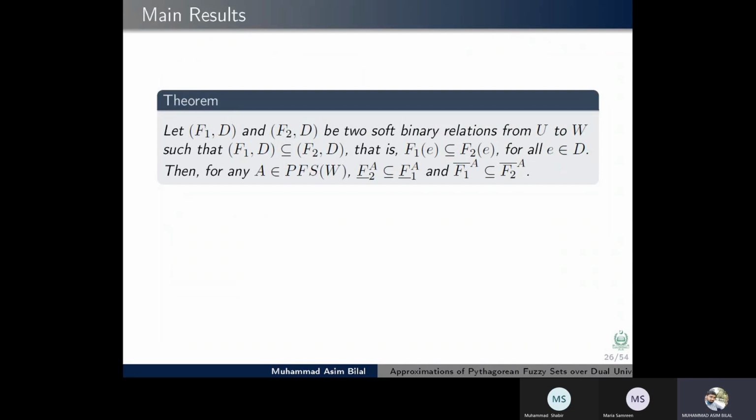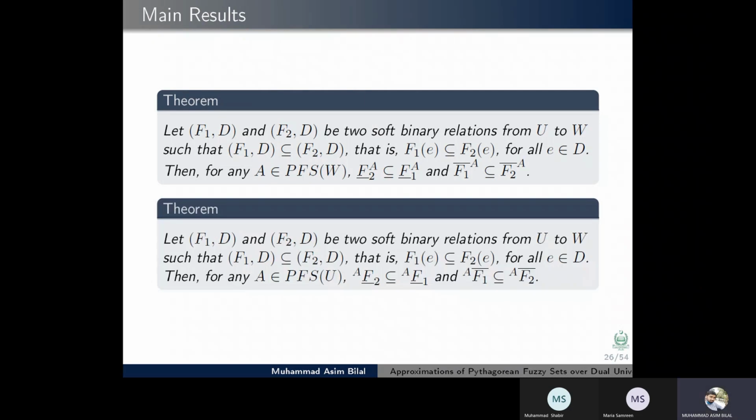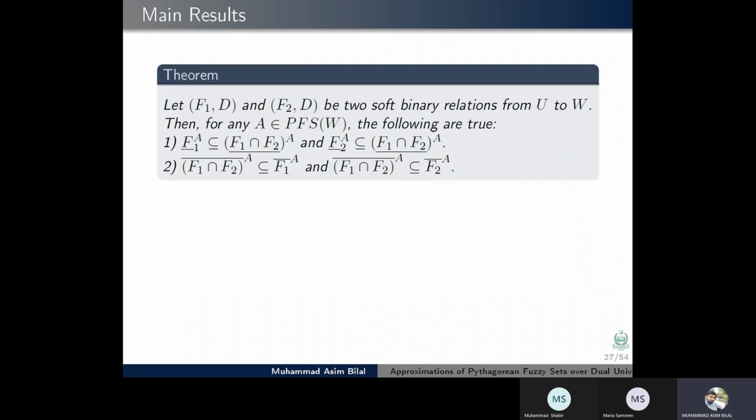Theorem: let F1, F2 be two soft binary relations from U to W such that F1 is a subset of F2. Then for any Pythagorean fuzzy set A, the lower approximation of A with respect to the soft binary relation F1 is a subset of the lower approximation of A with respect to the soft binary relation F2, and similarly the second result. Let F1 and F2 be two soft binary relations from U to W. Then for any A belonging to the Pythagorean fuzzy sets, the following are true.